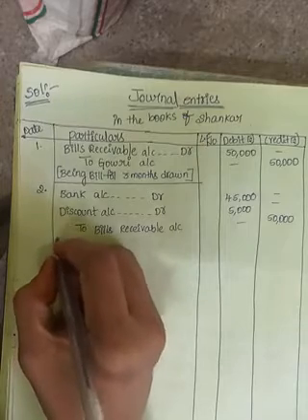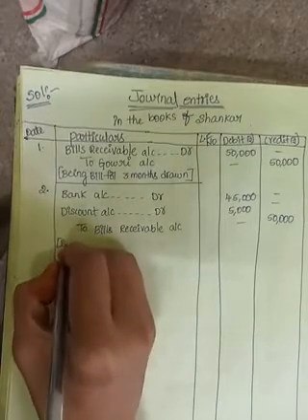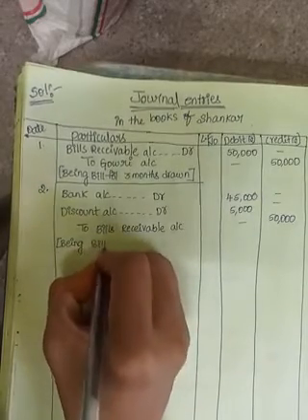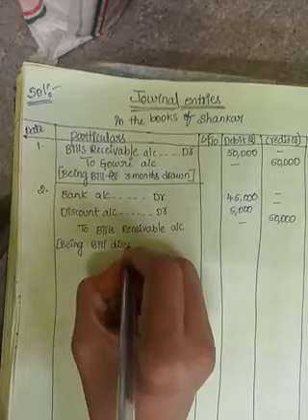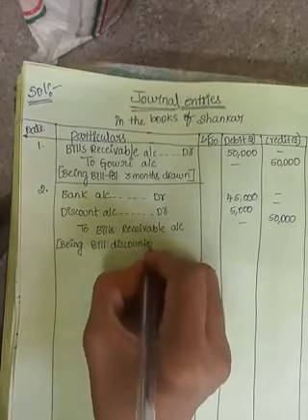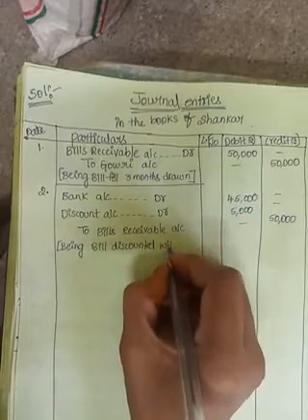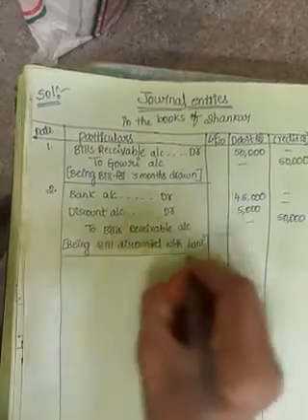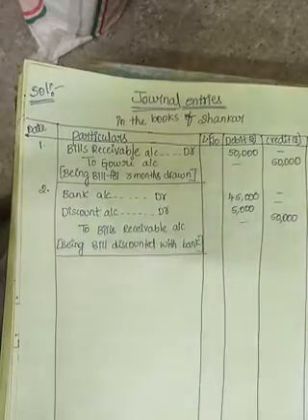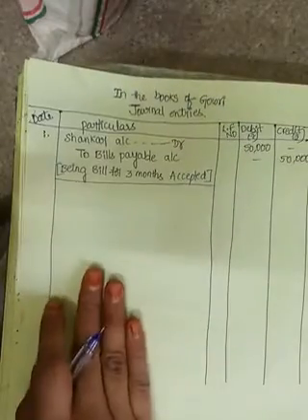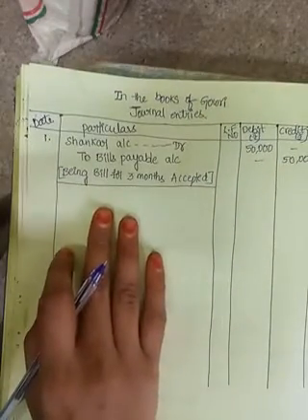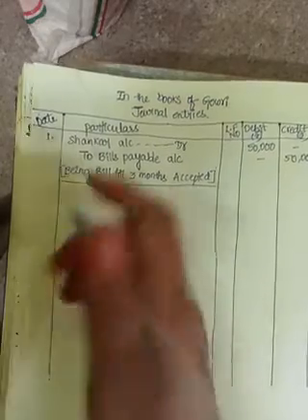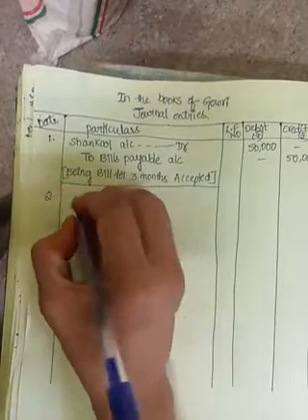Narration is being bill discounted with the bank. In the books of Gauri, no entry. Why? Because he is not discounted with the bank. Only Shankar's bill is discounted with the bank. So in his books there is an entry, and in Gauri's books there is no entry.